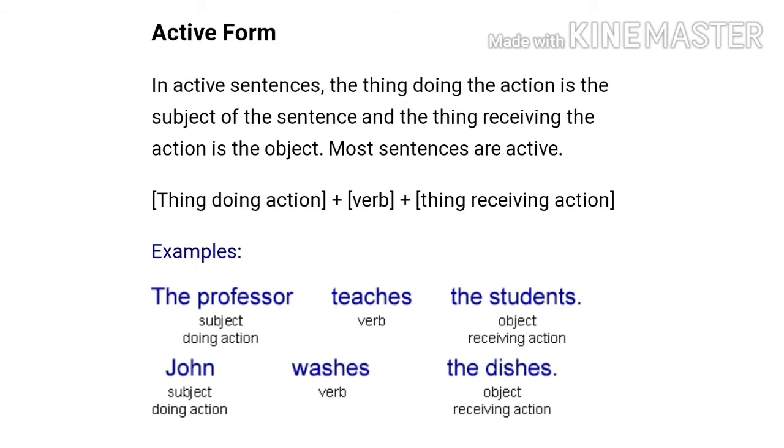The professor teaches the students. Here, the professor is the subject and the doer of the action. Teaches is verb, the action word, and the students is the object in the sentence, the receiver of the action. Let's see another example. John washes the dishes. Here, John is subject, the doer of the action. Washes, verb, the action word, and dishes, the object, means the receiver of the action.